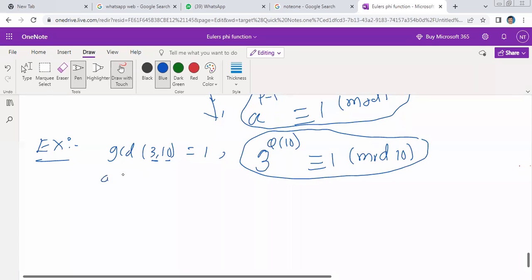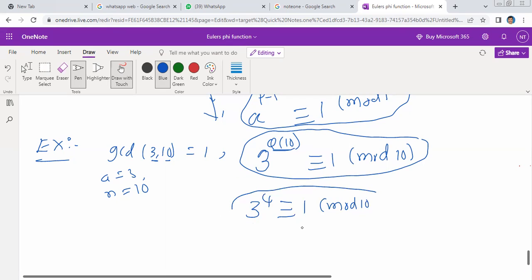Here I took a equal to 3, n equal to 10. GCD of a comma n is equal to 1. Therefore, 3 to the power of phi of 10 is always congruent to 1 modulo 10. What is the phi of 10 value? 4. 3 to the power of 4 is always congruent to 1 modulo 10. You can verify: 3 power 4 is 81. 81 divided by 10, the remainder is 1. That's all. Therefore, this is Fermat's theorem.